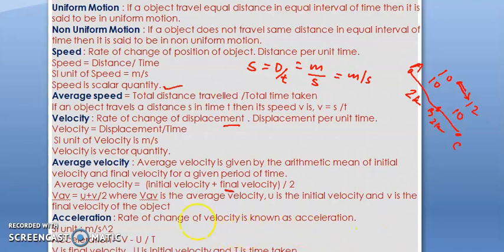So that means a is equal to v minus u upon t. The SI unit is meter per second upon second. So we can write the SI unit is equal to meter per second square.